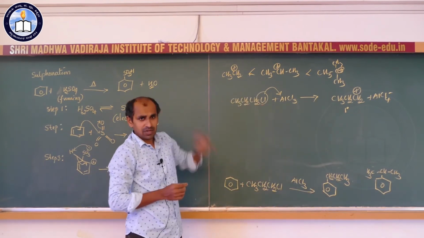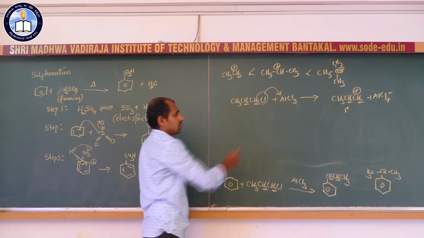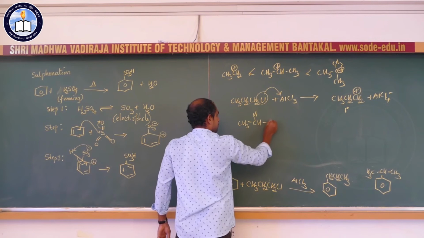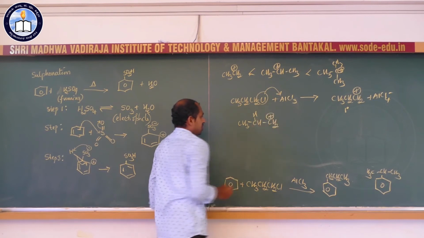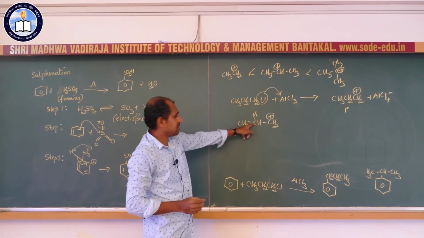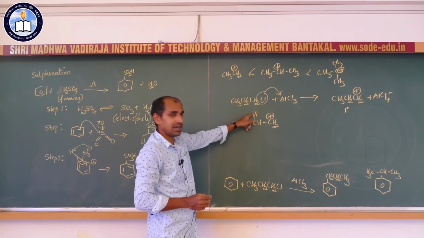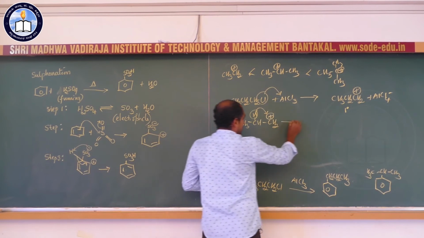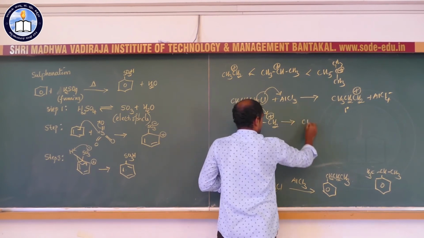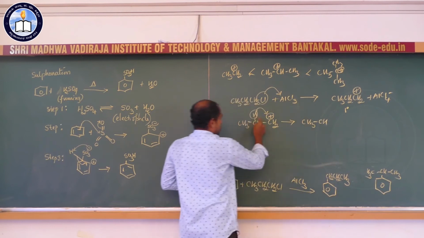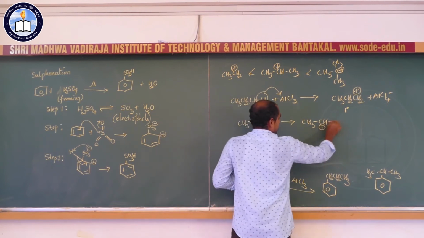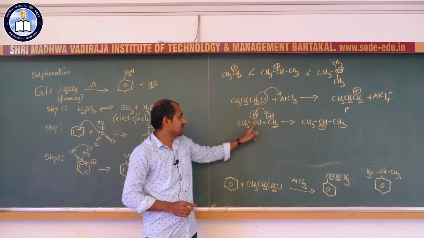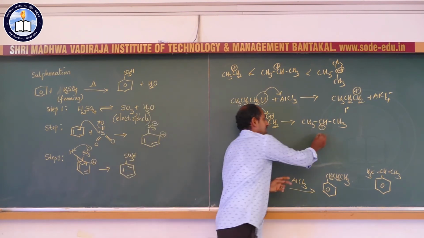Since a primary carbocation is rather unstable, this carbocation undergoes rearrangement. You see, the next carbon, the second carbon, has two hydrogens. One of the hydrogens migrates to the terminal carbon having the positive charge. As a result, the positive charge comes over the middle carbon atom. So, migration of hydrogen leads to the formation of a secondary carbocation.